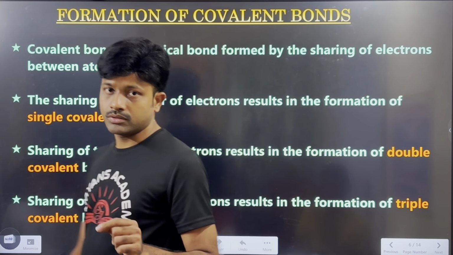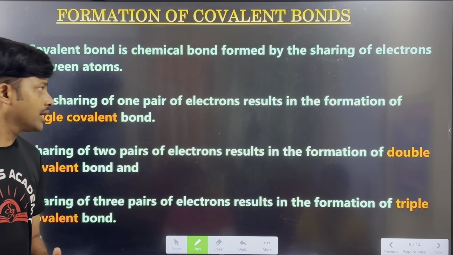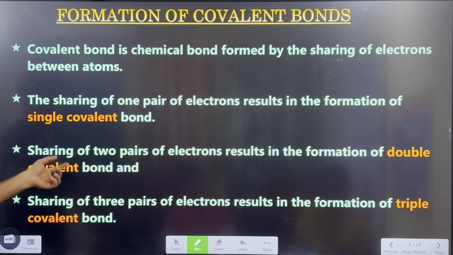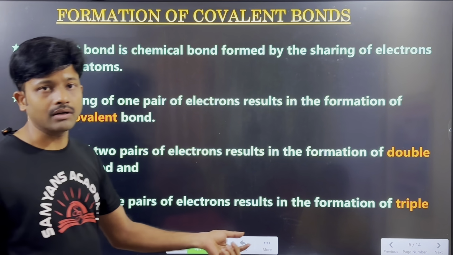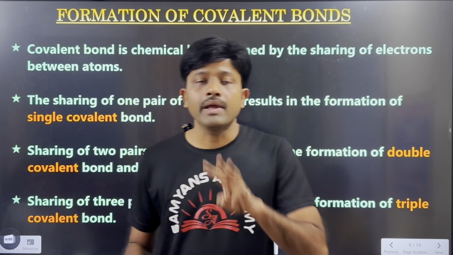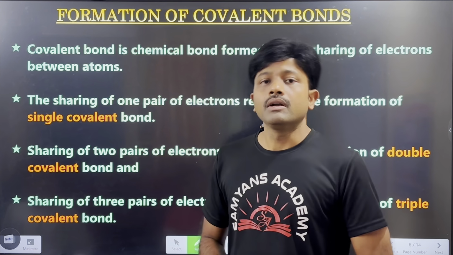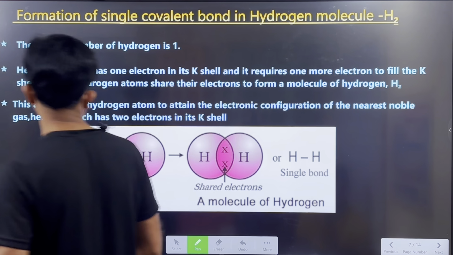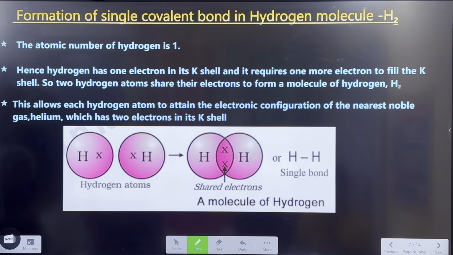Now if atoms share only one pair of electrons, it will form only a single covalent bond. If atoms share two pairs of electrons, it will form a double bond. If atoms share three pairs of electrons, it will form a triple bond. Now, an example for single covalent bond: formation of a single covalent bond in the hydrogen atom.